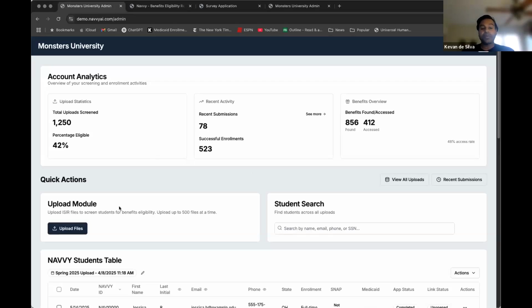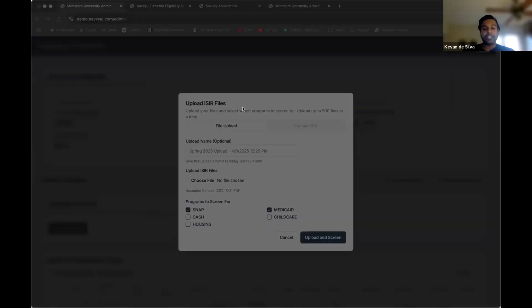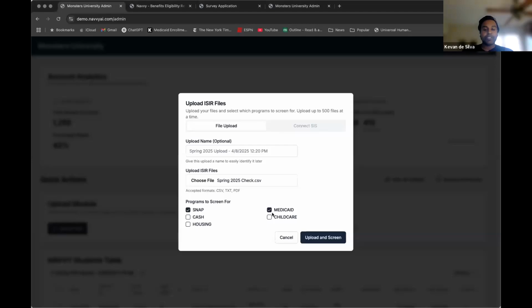What I'll start with is what the process begins with, which is uploading FAFSA data and ISIR files to the system in order to determine the eligibility of the student body. It's pretty simple and straightforward. You do this from a campus computer and choose the ISIR files you want. Today we're focused on you uploading the files directly, but in the future we can connect into your SIS system, which is a deeper integration. You won't see this component because it's on my computer, but I'm selecting a set of ISIR files here. I'm going to upload them and choose which programs I want to screen for. Today I'm just going to go with SNAP and Medicaid.